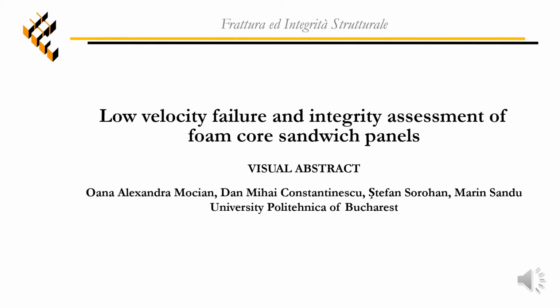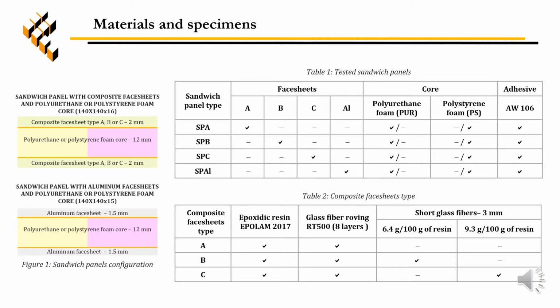Our work is an experimental study upon the damage, failure, and energy absorption characteristic of foam core sandwich panels subjected to low-velocity impact. The components of the sandwich panels are presented in Table 1, and their configuration is illustrated in Figure 1. Face sheets are of two major types, aluminum and fiberglass reinforced composites.